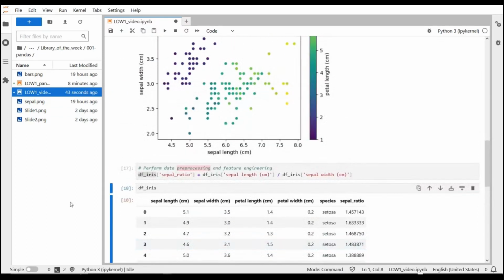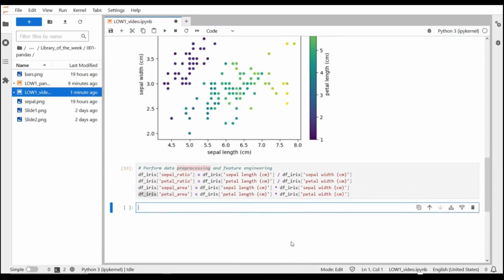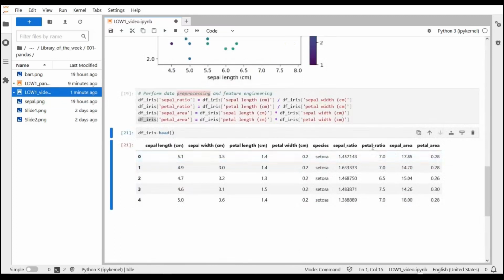And now let's add some more calculated columns to this data frame. So I added the petal ratio, the sepal area, and the petal area to the dfiris dataset. And let's see how this looks now. As you can see, the petal ratio, the sepal area, and the petal area are now added to the data frame as well. So next thing we're going to do is we are going to filter this data frame.